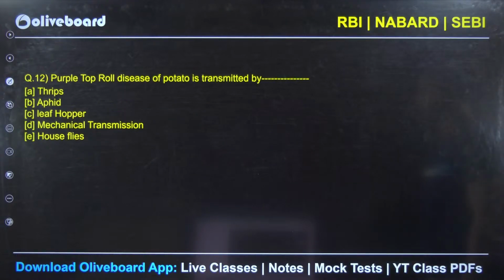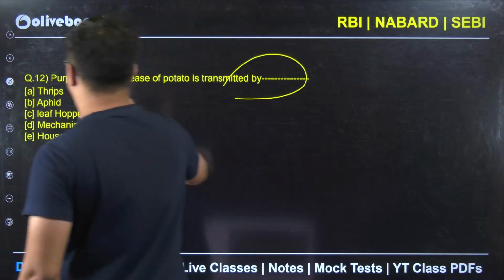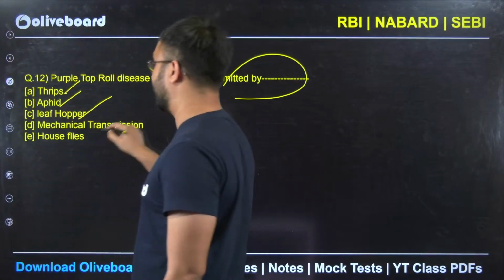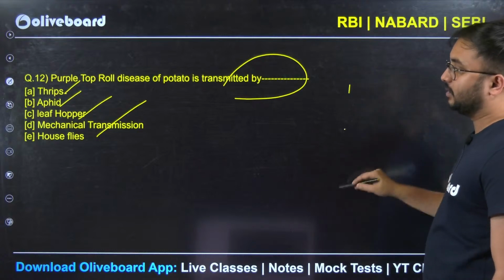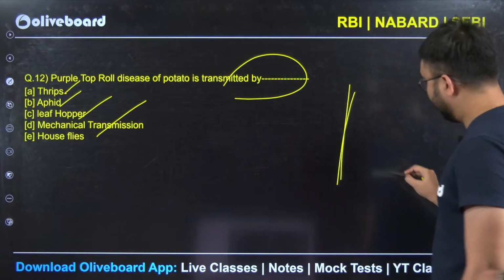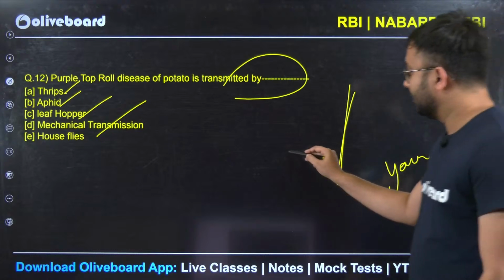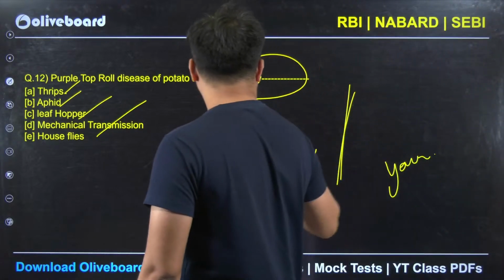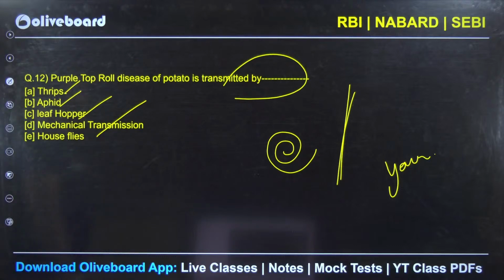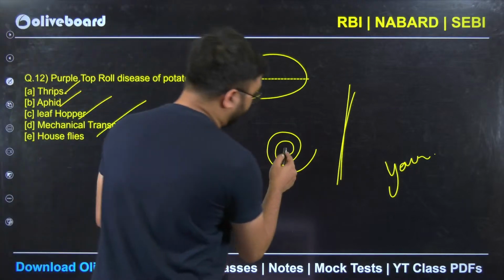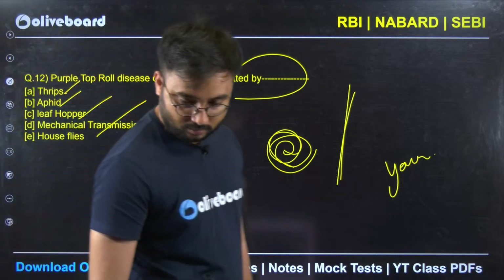Next, the purple top disease of potato, it's transmitted by which vector? Thrips, aphid, leaf hopper, mechanical transmission or house flies. So purple top disease happens in potato. The young stem or the younger leaves curl. This is nothing but the purple top roll disease. The leaves curl or they roll like this. This happens because of rolling.